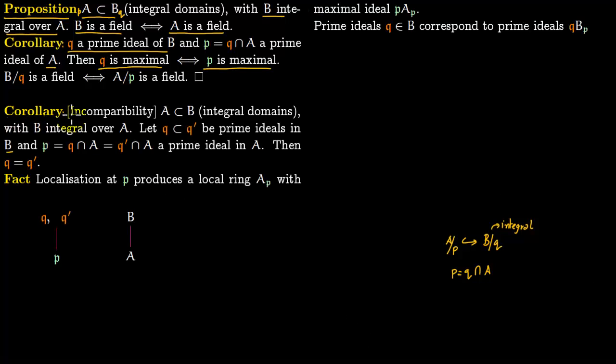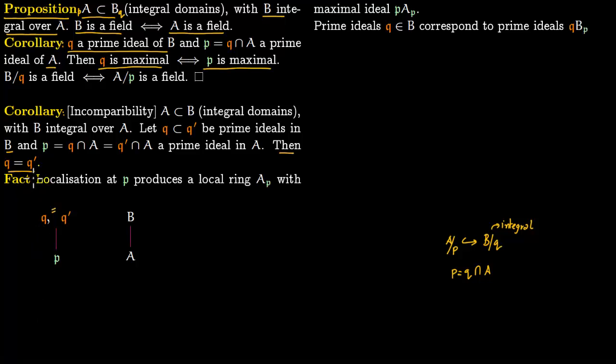So now we come to this corollary, which is incomparability. Again, A is contained within B, both of them are integral domains, B is integral over A. Say you have two prime ideals, Q and Q prime, with Q contained within Q prime in B. Both of them contract to the same prime ideal P in A. Then both of them are equal to each other. So if both these prime ideals contract to a single prime ideal in A, then they have to be equal to each other. This is what we have to show.